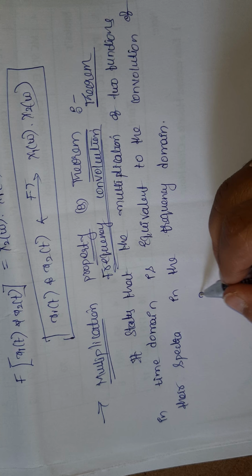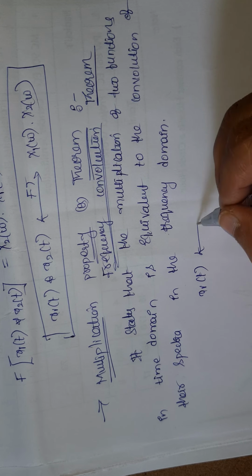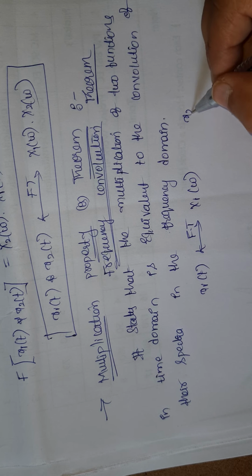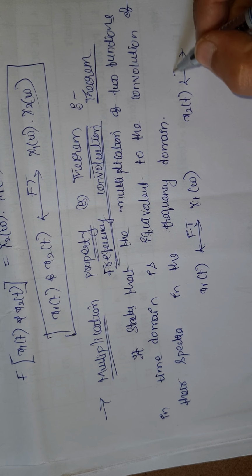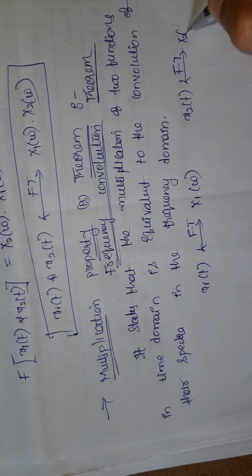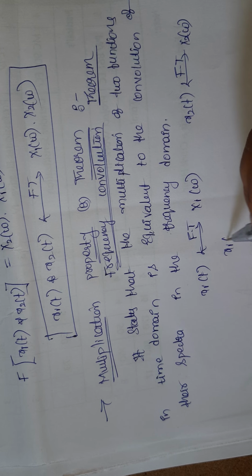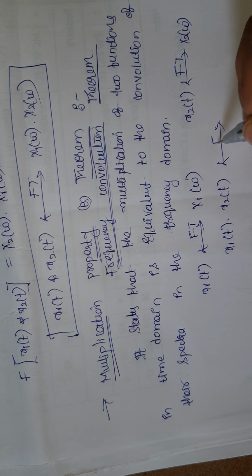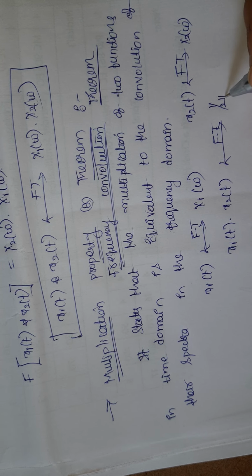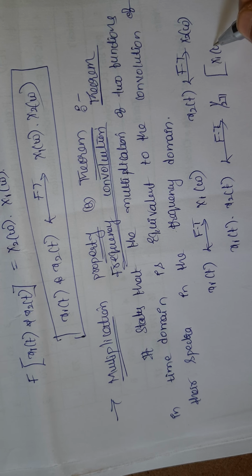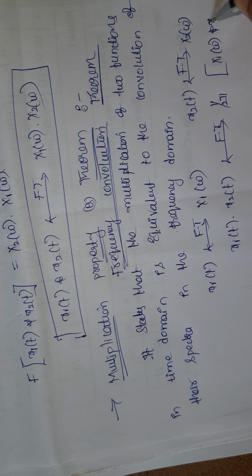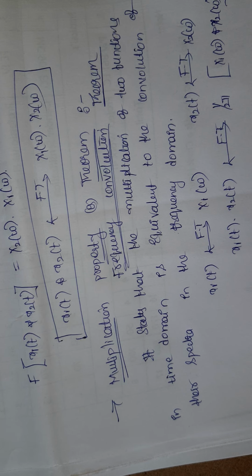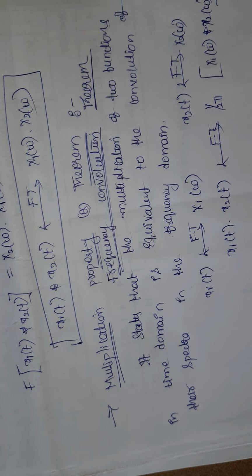Okay, so mathematically it can be represented as: x1 of t has Fourier transform x1 of omega, x2 of t has Fourier transform x2 of omega. So the multiplication of x1 of t and x2 of t, on Fourier transform, we will get 1 by 2 pi times x1 of omega convolved with x2 of omega. So now I am going to do the proof.